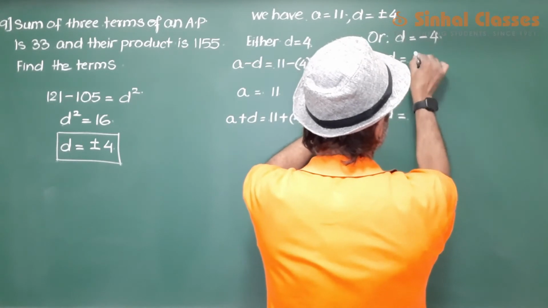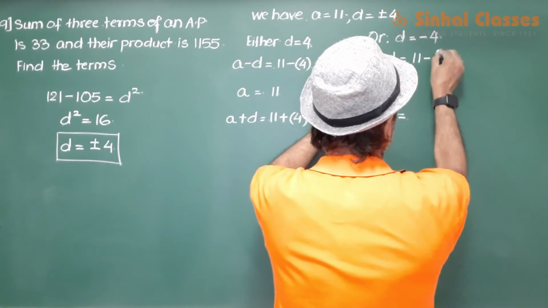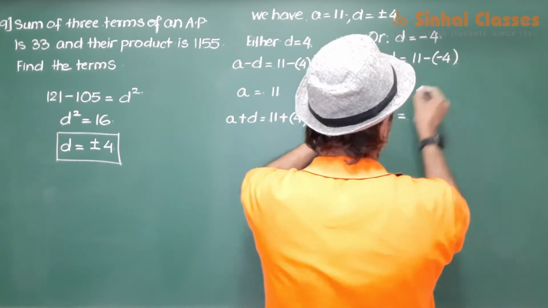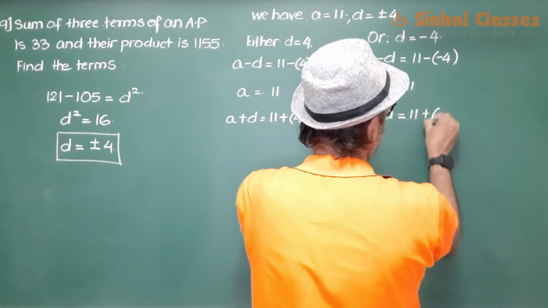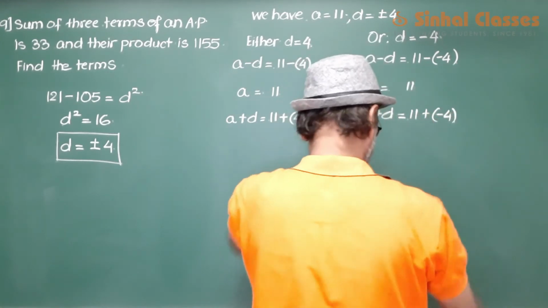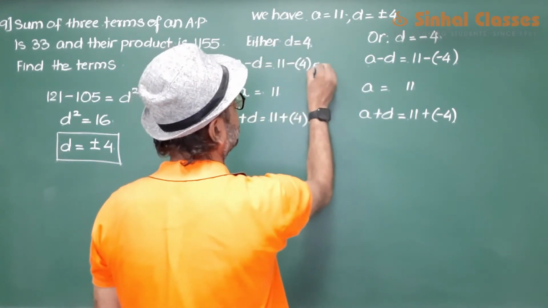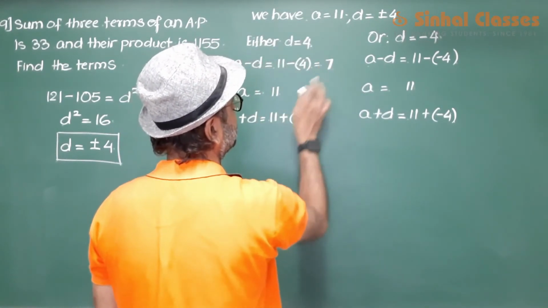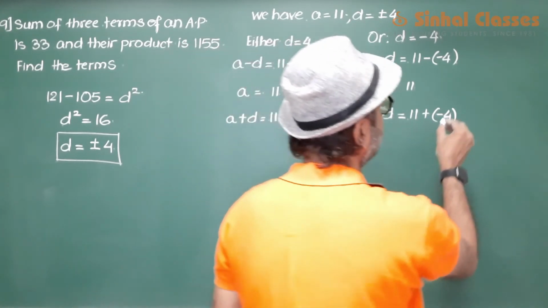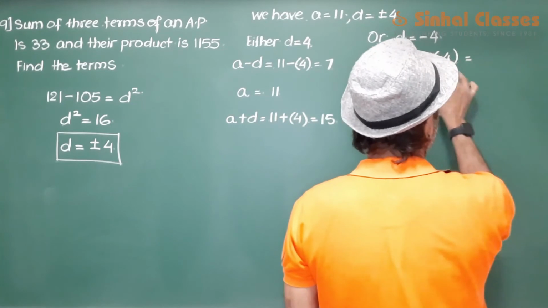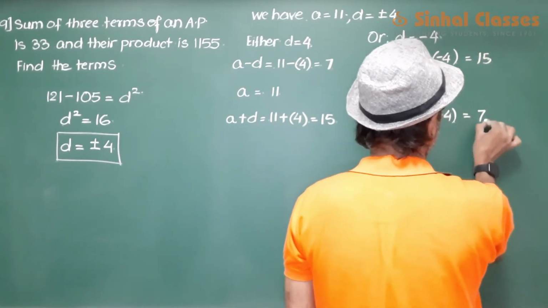So we will get 11 minus 4, 11, 11 plus 4. So the answer should be 7, 11, 15 or 15, 11, 7.